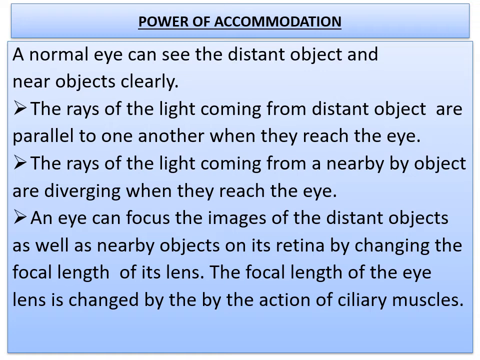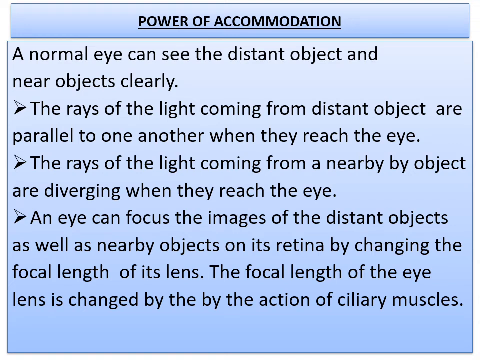So the parallel rays of light coming from a distant object need a convex lens of low converging power to converge them or focus them to form an image on the retina. Here, the convex lens of low converging power is the one having a larger focal length. That means the lens curvature becomes different and the lens becomes thin here.